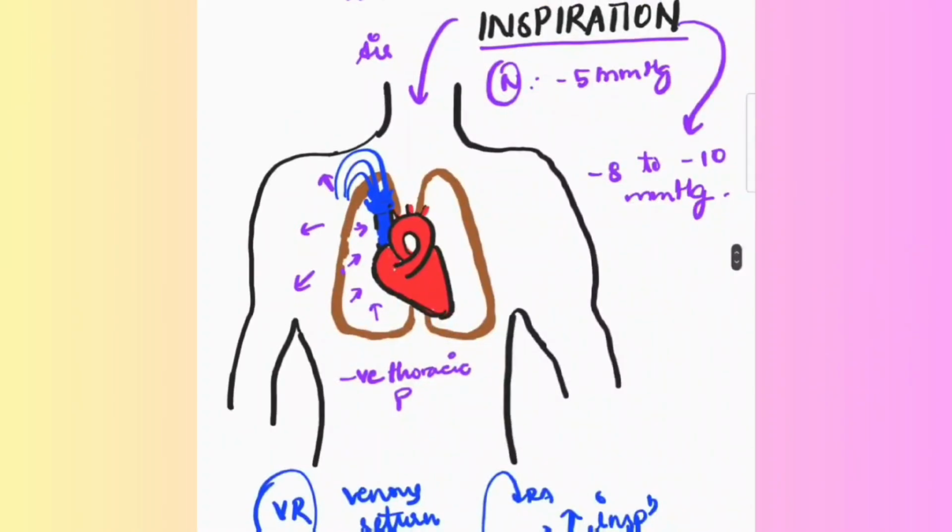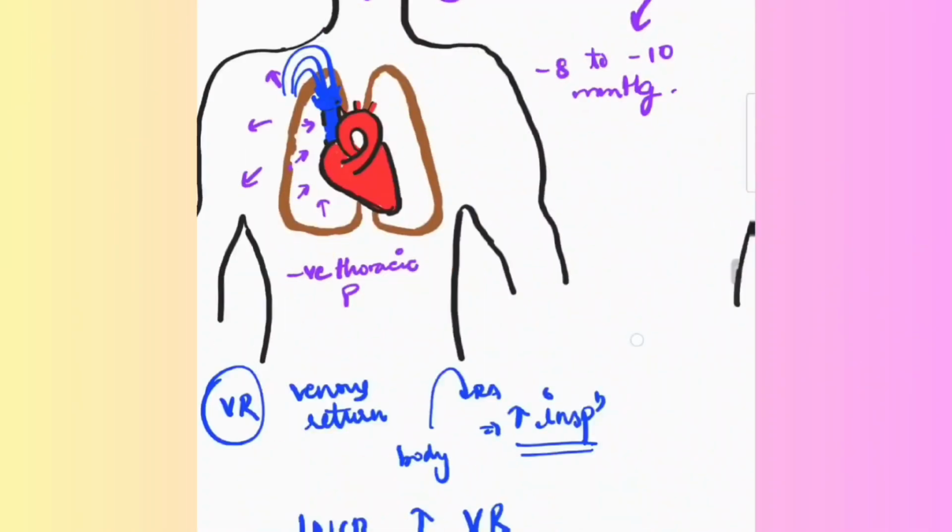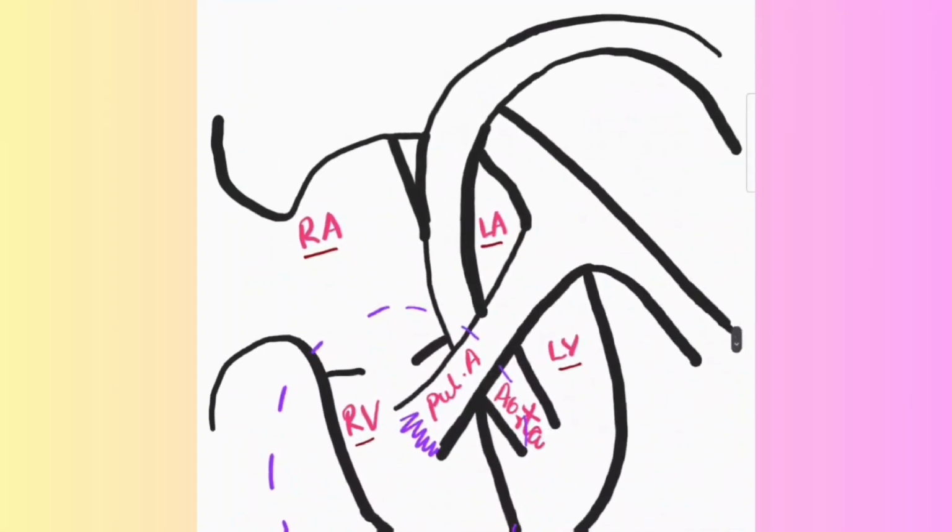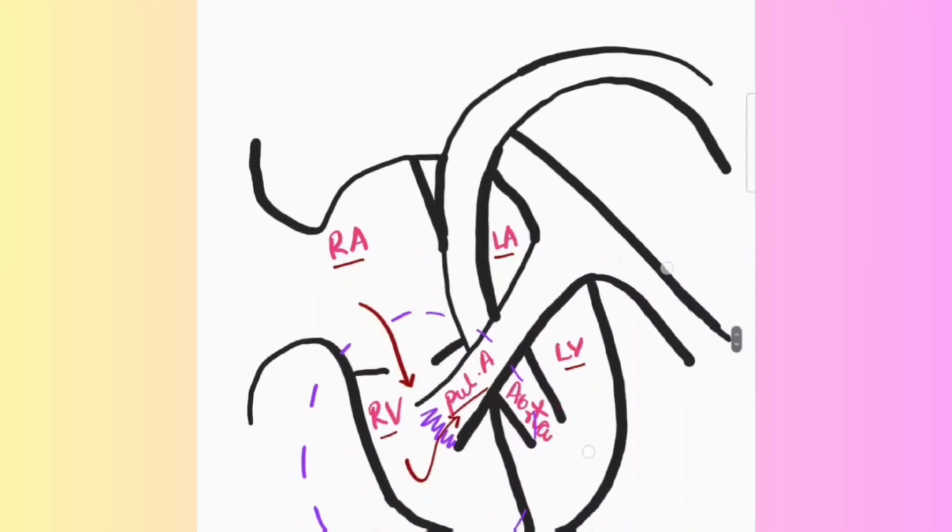Now with this concept in mind, let us move to the heart. Here we have the heart with the right atrium, left atrium, right ventricle, pulmonary artery and aorta, and our focus is on the pulmonary artery draining blood from the right ventricle. On inspiration, as we saw, there is increased blood flow to the right ventricle, and this drains to the pulmonary artery via the pulmonic valve.